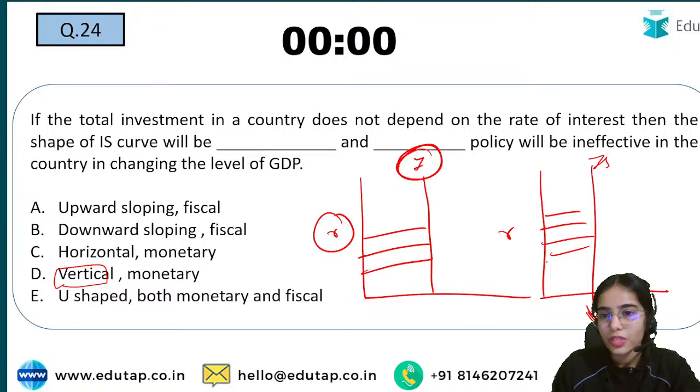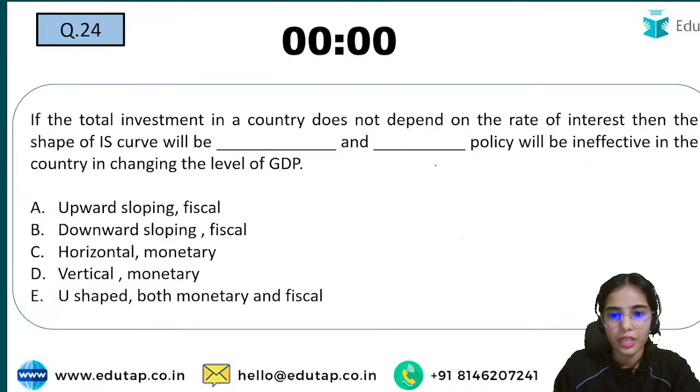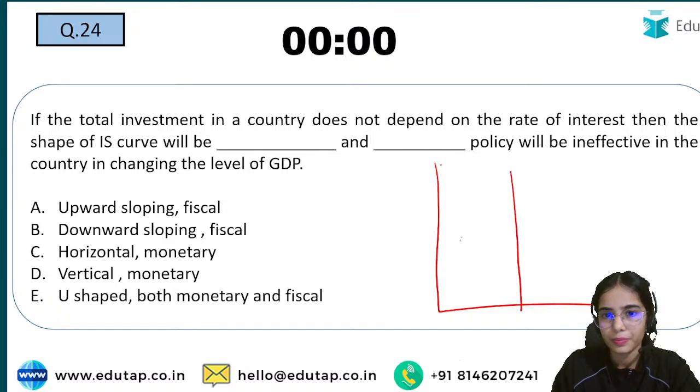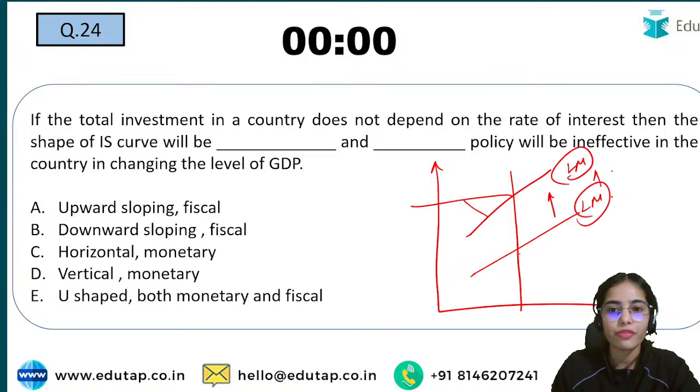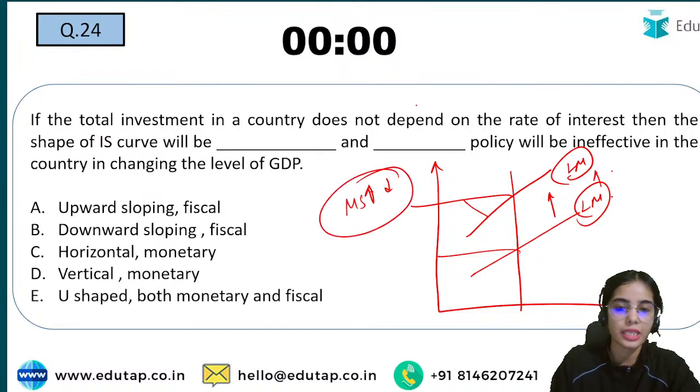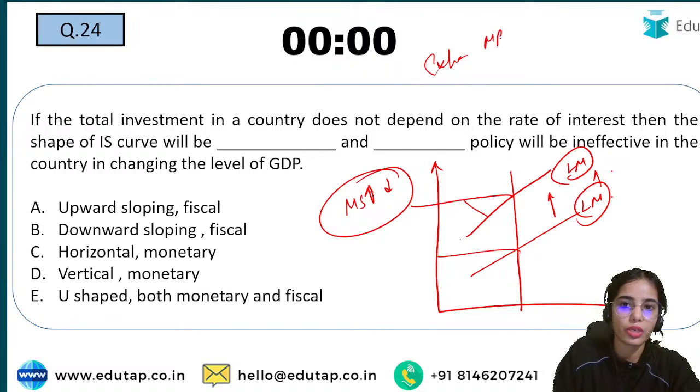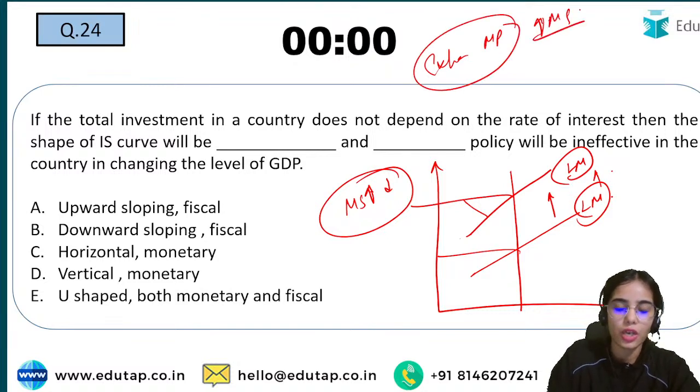Now if the IS curve is vertical, and this is the LM curve, a change in the LM curve will not be effective. If the money supply is increasing or decreasing, that means if there is expansionary monetary policy, the money supply is increasing, that is the rightward shift in the LM curve.